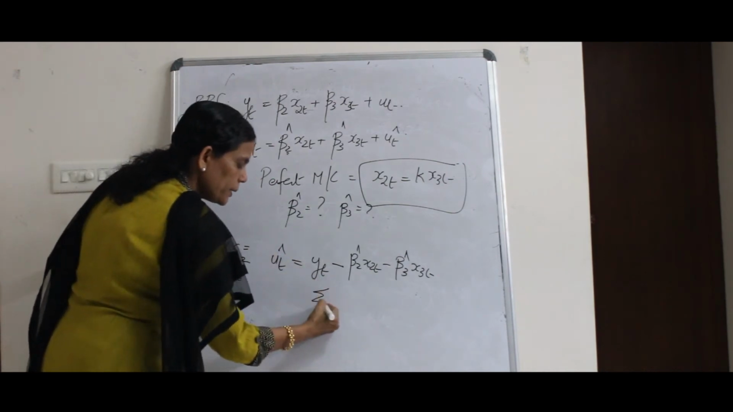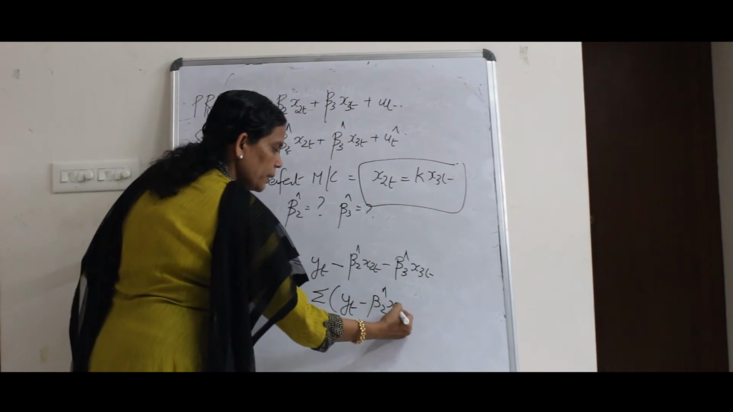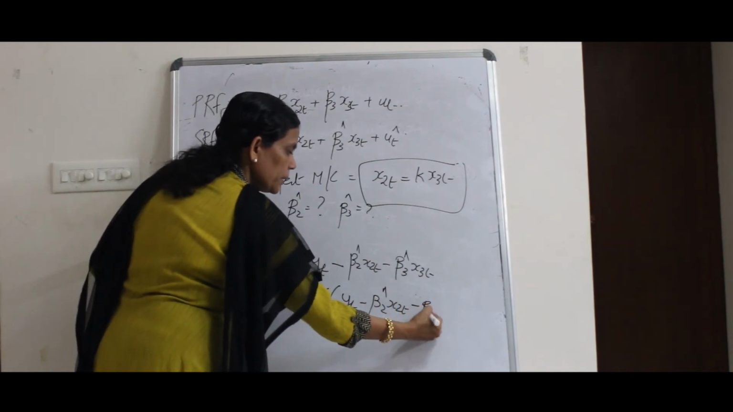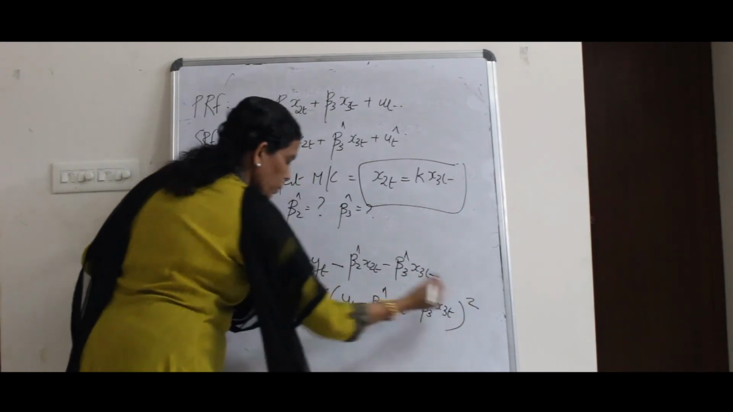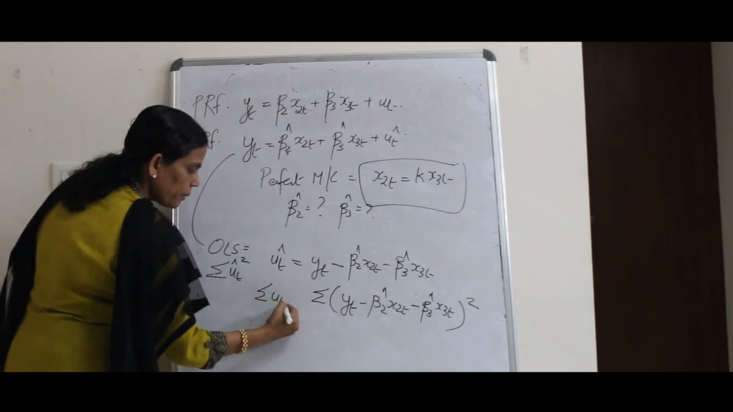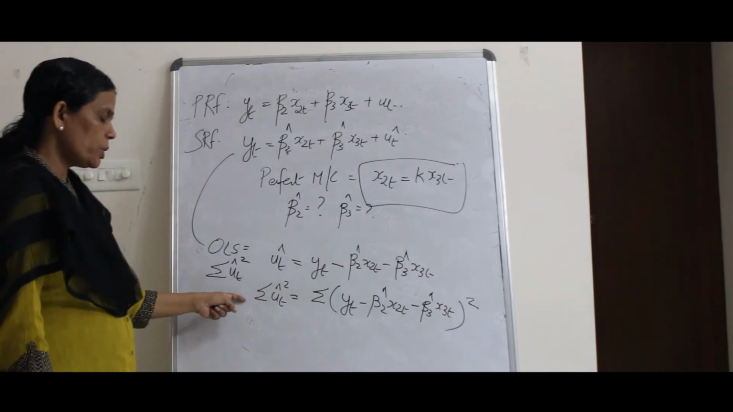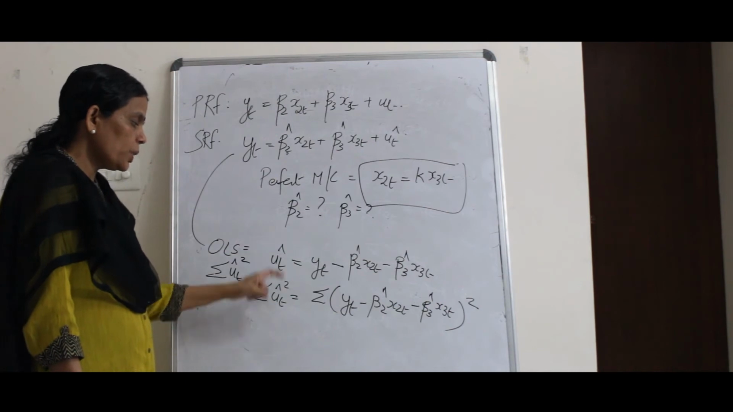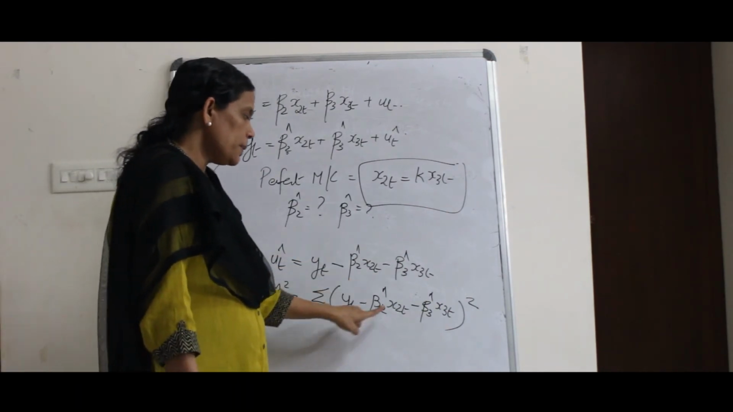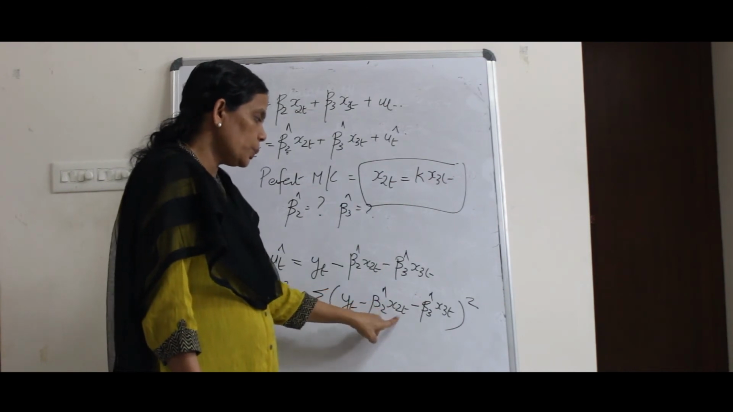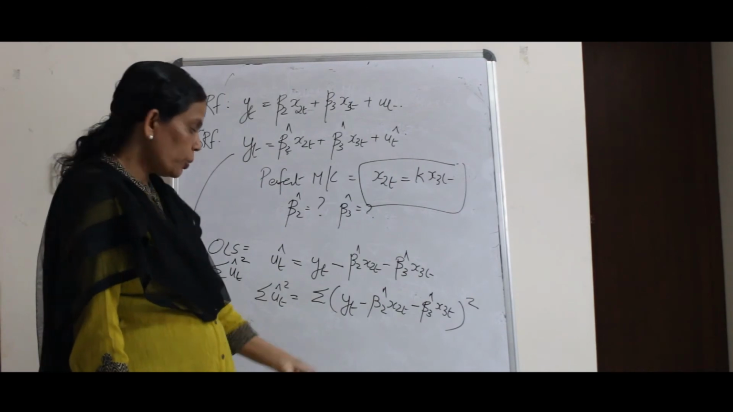So let me add sigma and square here. First I will add sigma here, yt minus beta 2 hat x2t minus beta 3 hat x3t. So I am adding sigma and then I am squaring. This is the equation that you get: sigma ut hat squared is equal to sigma of yt minus beta 2 hat x2t minus beta 3 hat x3t, the whole square.